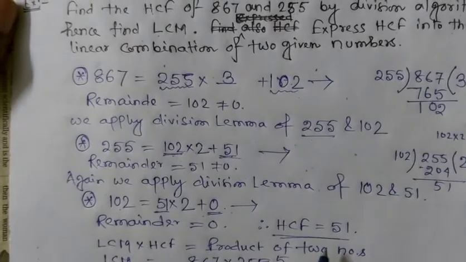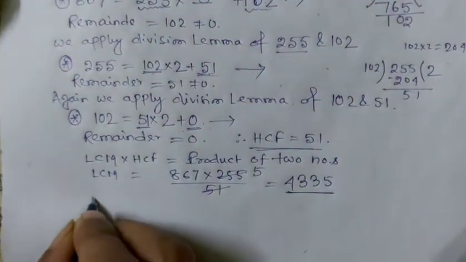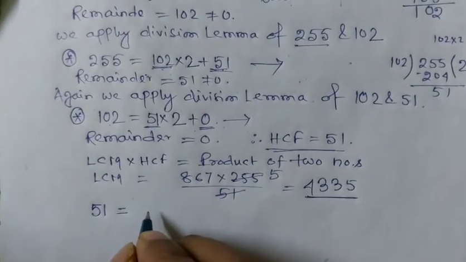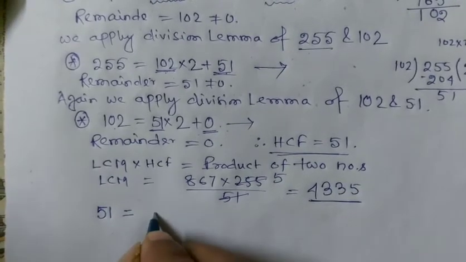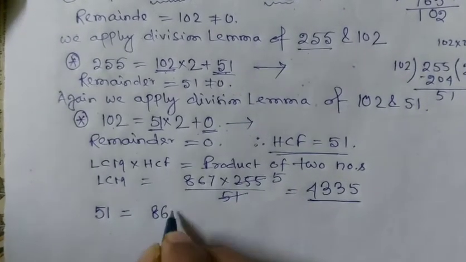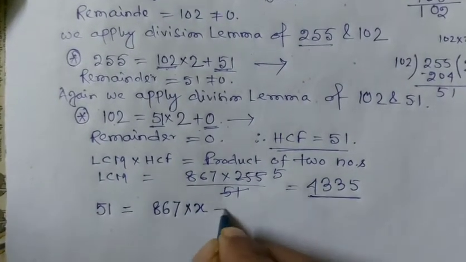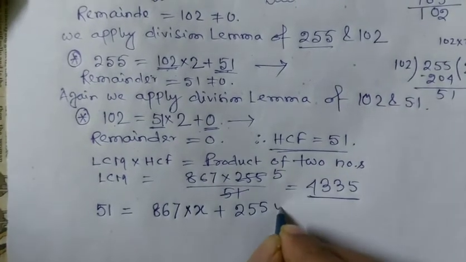Now express the HCF. What is the HCF? The HCF is 51. So we have to represent 51 as a linear combination of the two given numbers: 867 is one number, multiplied by x, plus 255 is the other number, so 255 into y.